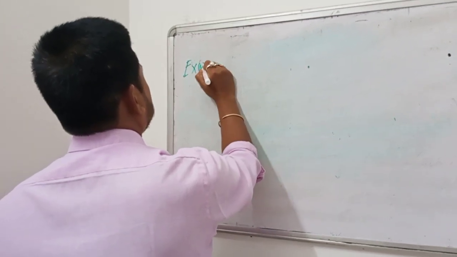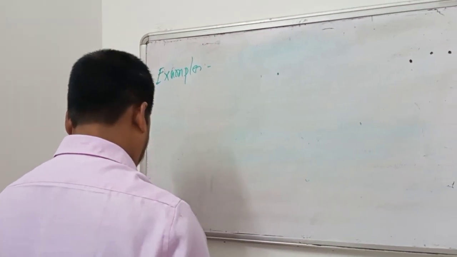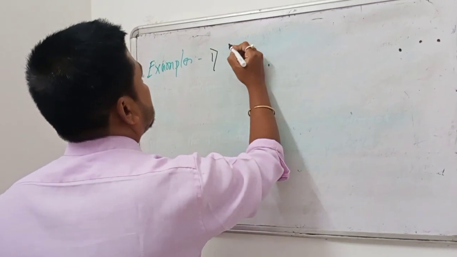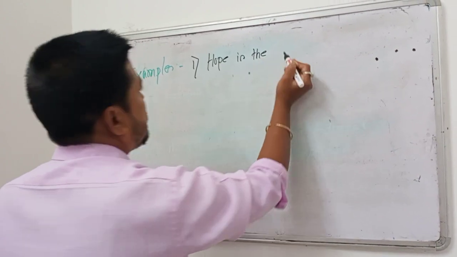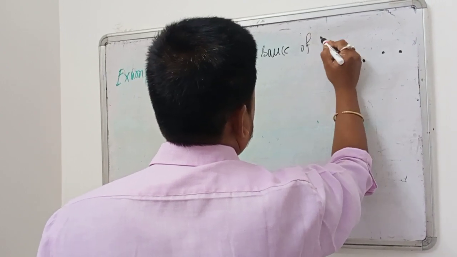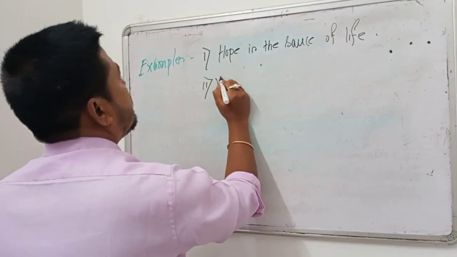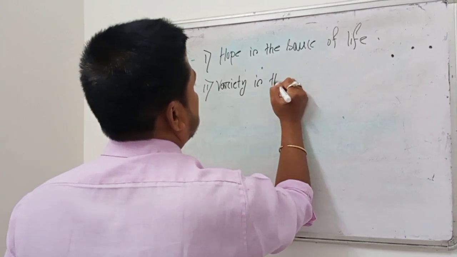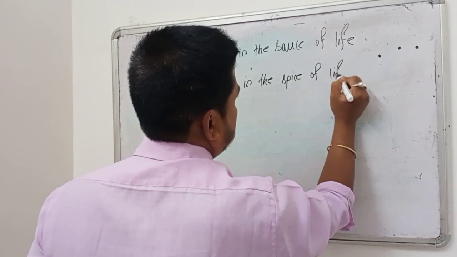Example number 1, hope is the source of life. Number 2, variety is the spice of life.